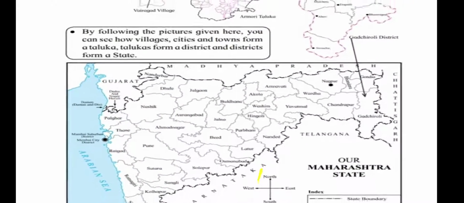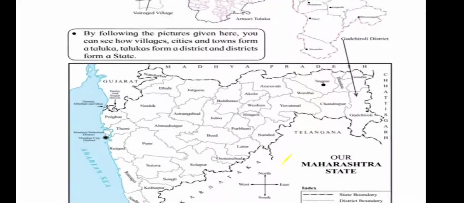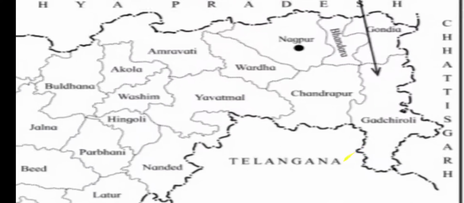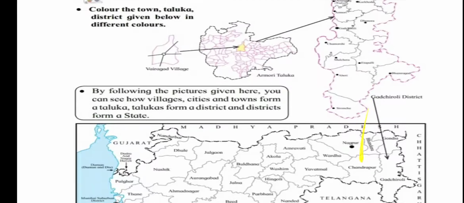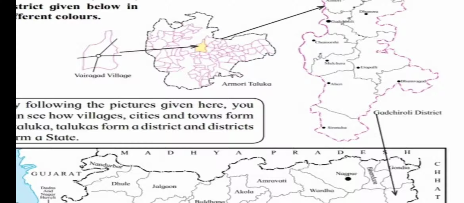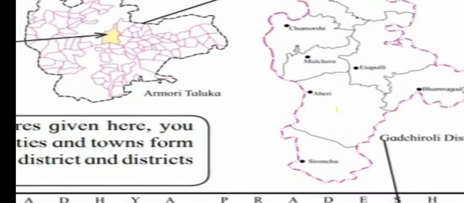Now you can see the Maharashtra state. In the Maharashtra state, you can see the Gadchiroli district. And in the Gadchiroli district, you can see different talukas. The names of these talukas are Aheri, Bhamragad, Armori, Dhanora, Kurcheda, Desaiganj, Korchi, Chamorshi, Mulchera, Sironcha, Etapalli. These different talukas you can see.